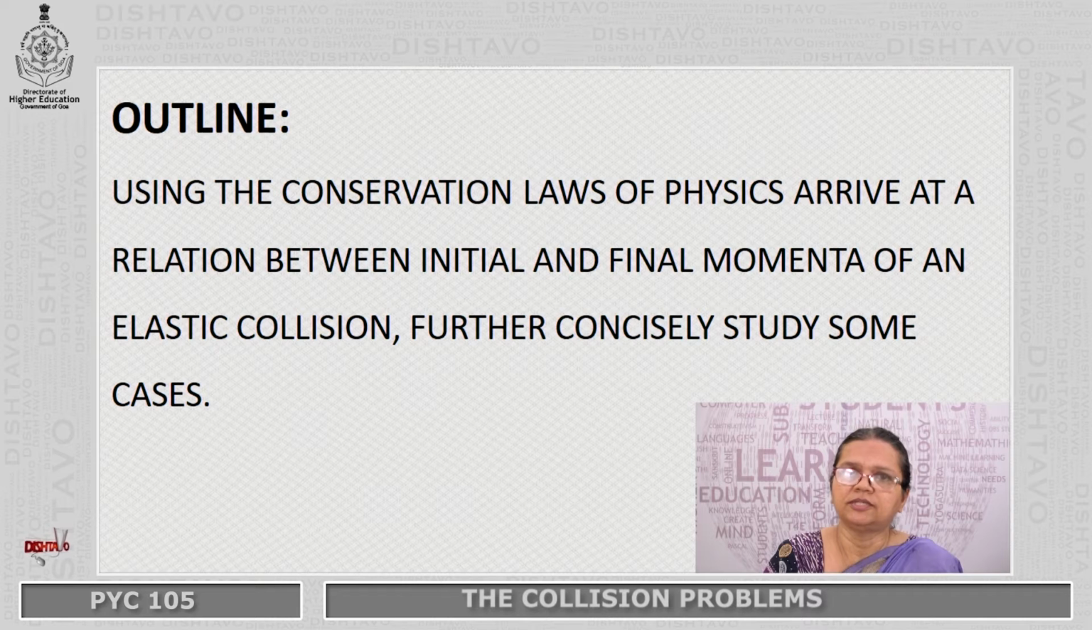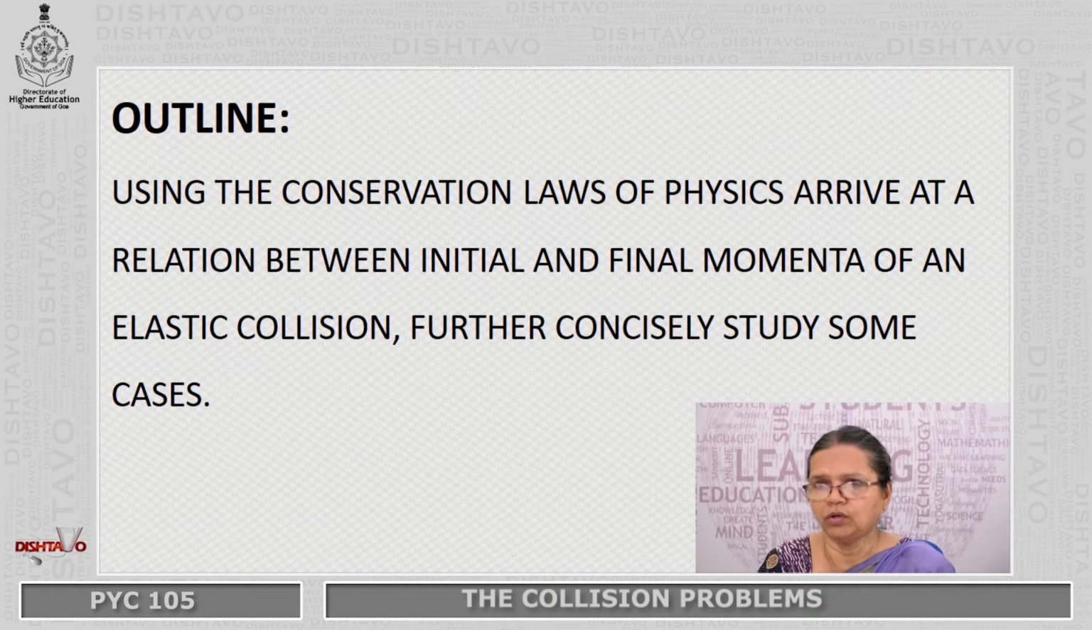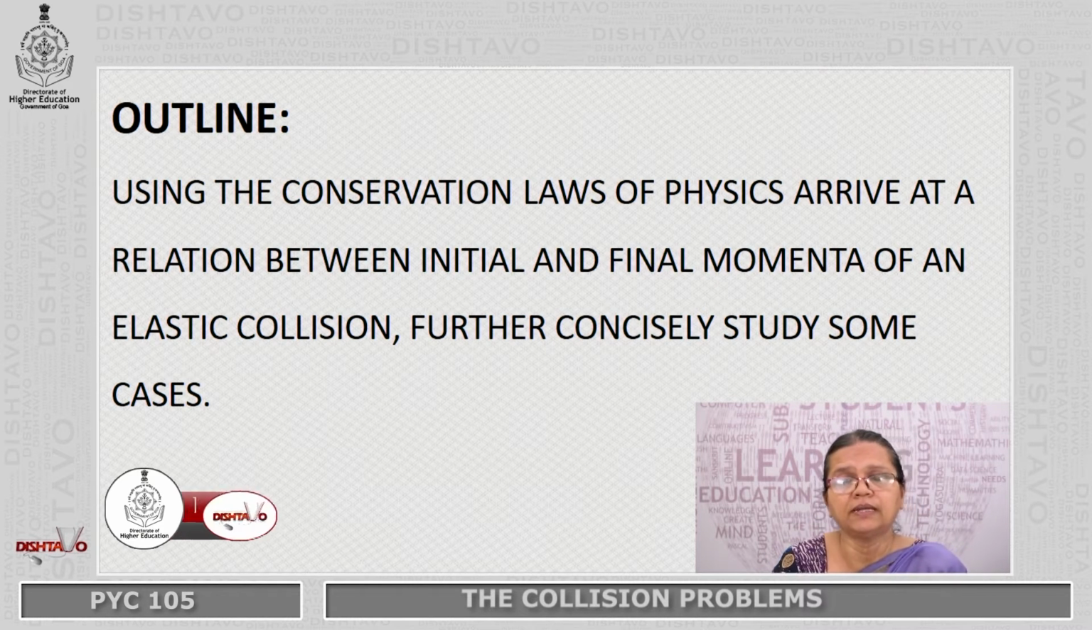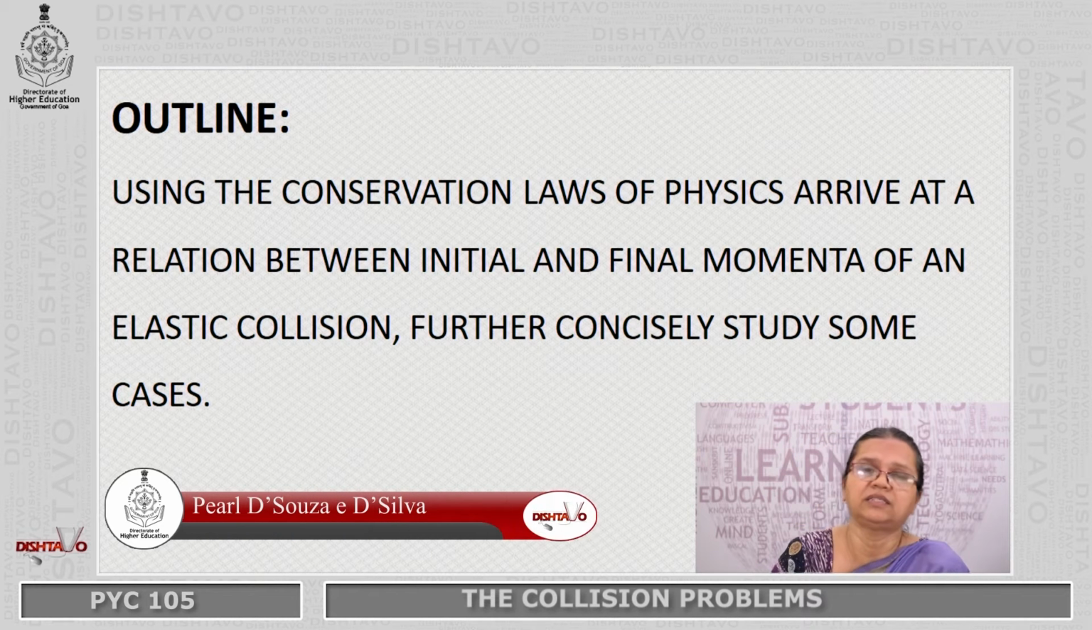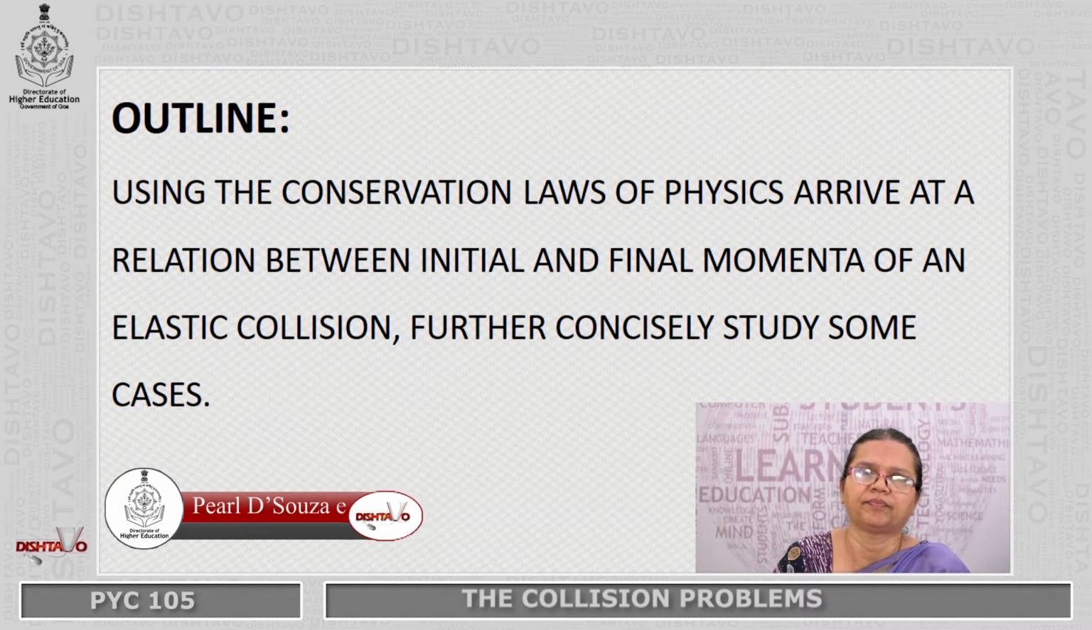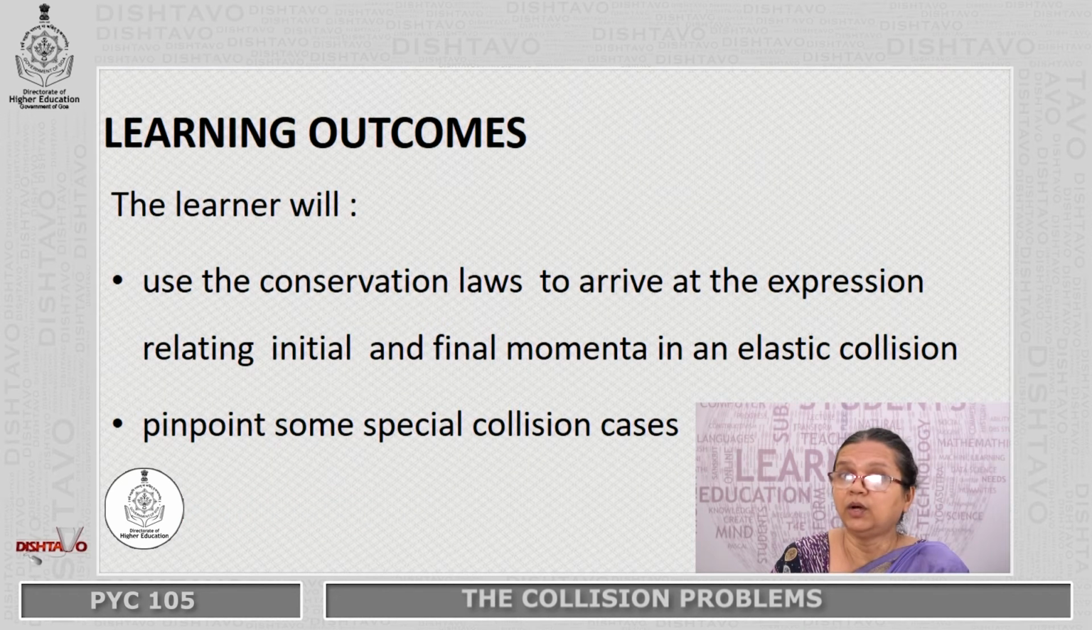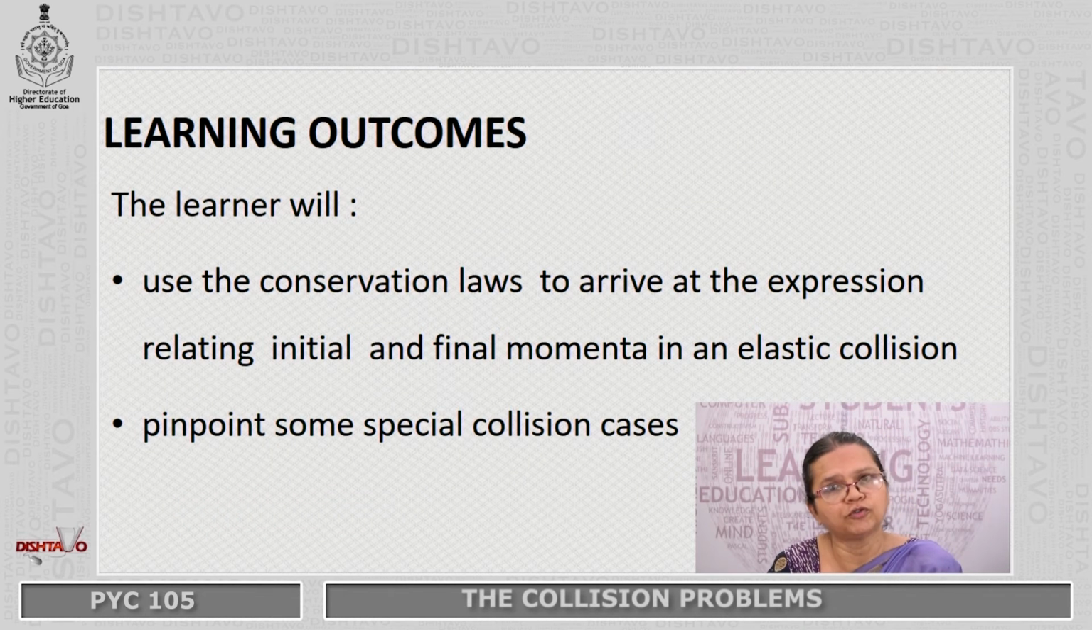The outline of this is, using the conservation laws of physics, we arrive at a relationship between initial and final momenta of an elastic collision. Further, we concisely study some cases. The learner will use the conservation laws to arrive at an expression relating initial and final momenta in an elastic collision and pinpoint some special collision cases.